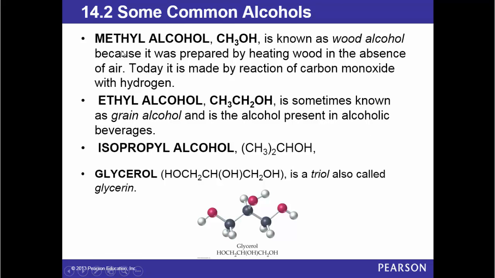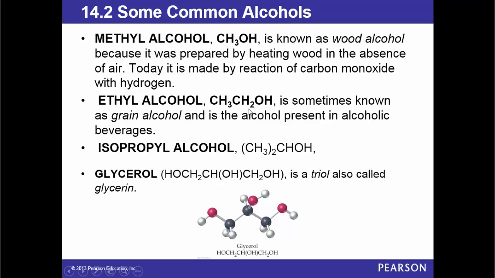Some common alcohols. Methyl alcohol, or the IUPAC name methanol, is known as wood alcohol because it was prepared by heating wood in the absence of air. Today it is made by reaction of carbon monoxide with hydrogen.